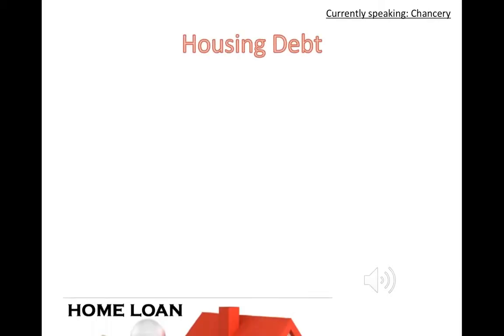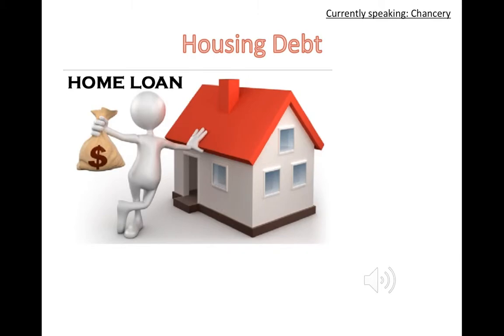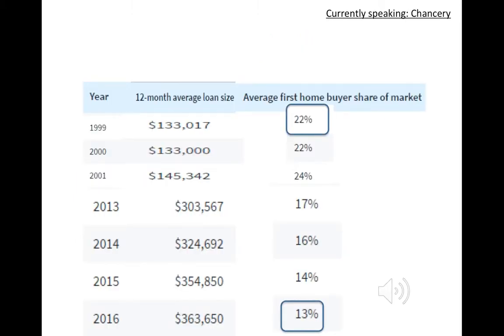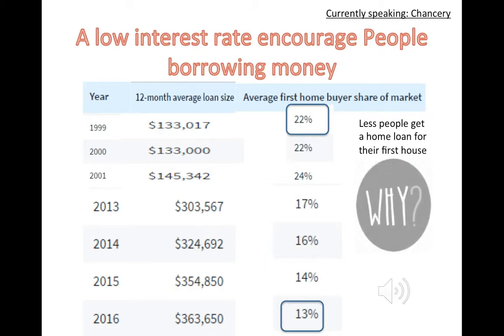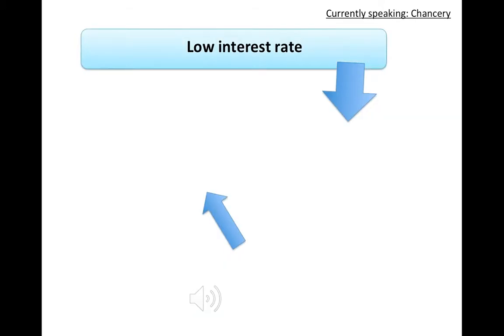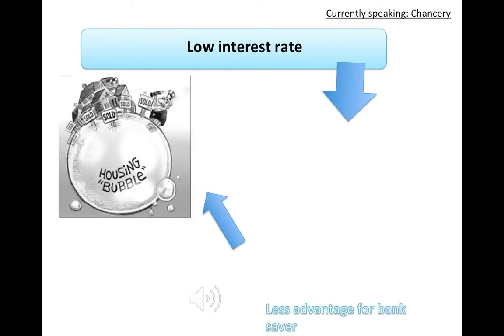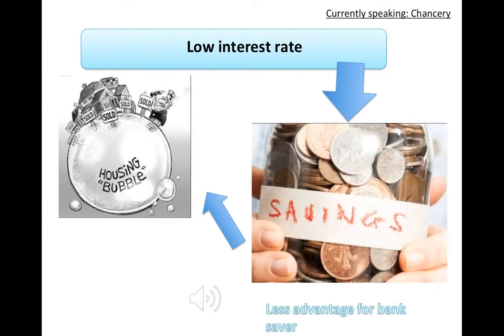Housing debt is another major factor that affects the cash rate, since home loans are the largest bank lending product. The current low cash rate makes for low interest rates in the bank, which encourages people to borrow money for buying their house. However, fewer people get a home loan for their first house. Why did that happen? The current low interest rate is not beneficial for bank savers, so the people who have extra money would rather invest in property to gain more money. More and more people buying houses makes a housing bubble in the current market.